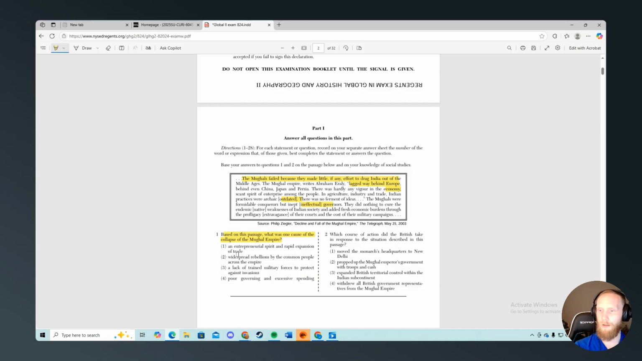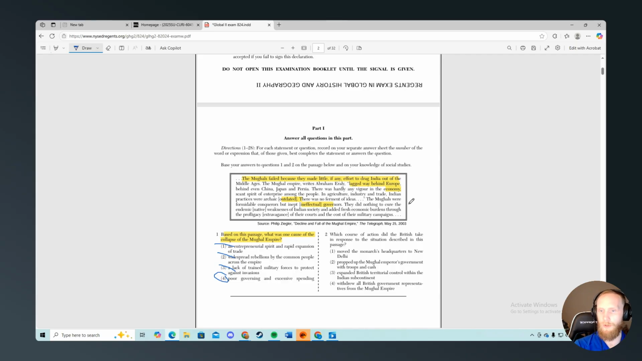So what was the collapse caused by? It was not an entrepreneurial spirit. It was the opposite of an entrepreneurial spirit, so it's not that one. It was not rebellions. A lack of trained military forces, it did not say anything about that. Sounds like it's going to be poor governing.